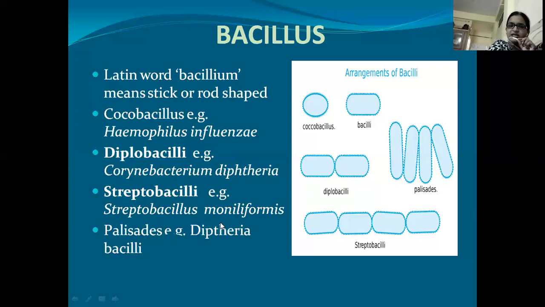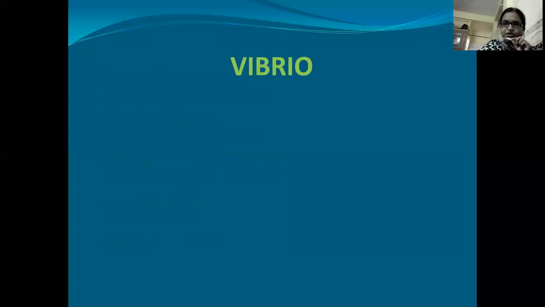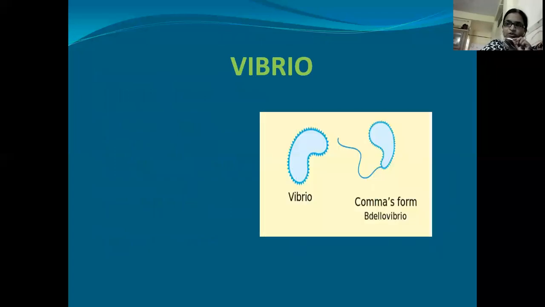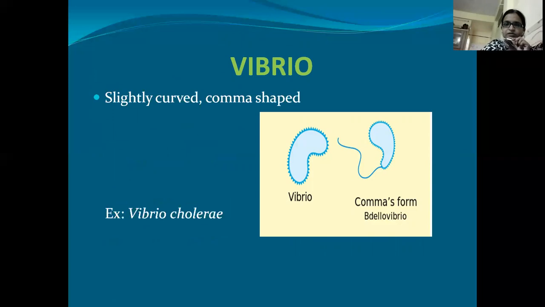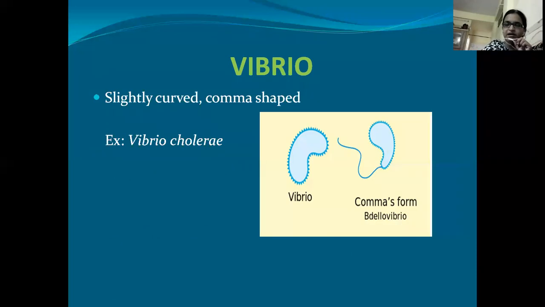And the last kind of arrangement is palisade arrangement. This palisade arrangement is nothing but the cells are arranged in a lengthwise manner. They are attached to each other horizontally, and this kind of arrangement is seen in diphtheria bacilli. Next shape is Vibrio. Vibrio is a common comma shaped cell. These Vibrio cells can be seen in Vibrio cholerae.